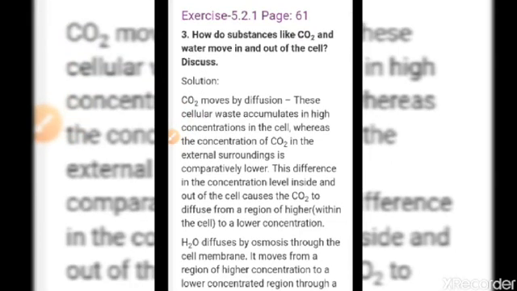Here we are having: how do substances like CO2 and water move in and out of the cell? I think I have discussed this question in the previous videos, so we will not deal with this one in this video.